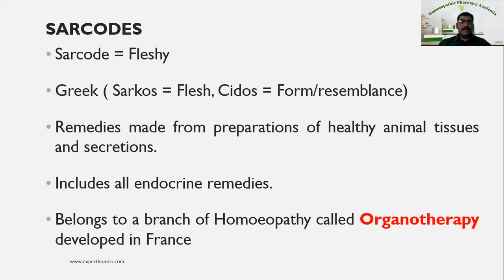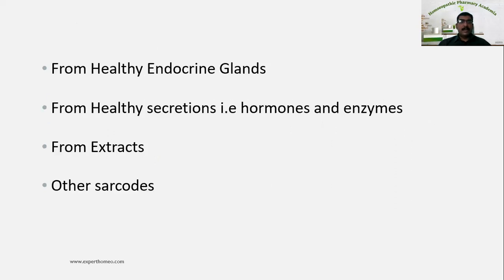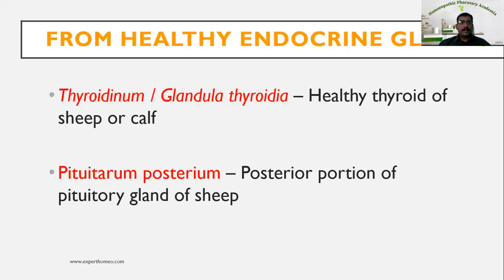Now, what are the things which are included in sarcodes? Let's see. From healthy endocrine glands, from healthy secretions, that is hormones and enzymes, from extracts of parts of human beings or animals, and other sarcodes. Now let us see the first one, from the healthy endocrine gland. Thyroidinum, that is prepared from the healthy thyroid of sheep or calf. Next one is pituitarium posterior. That is the posterior portion of the pituitary gland of sheep.